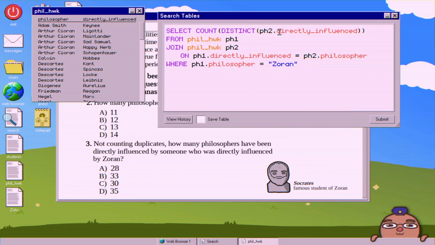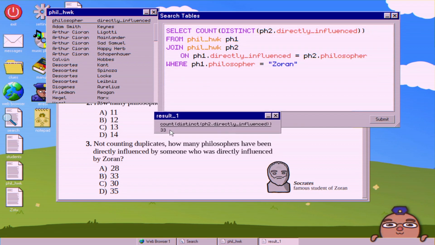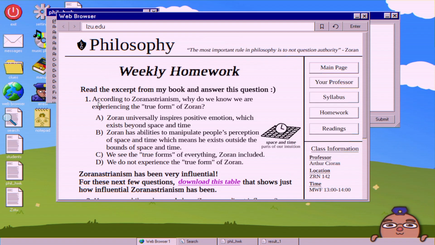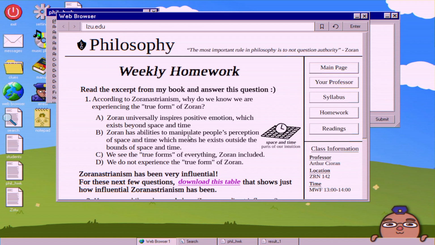So for example, when you are stipulating the columns, you need to tell it that you want the directly influenced from the second table, because I can't make another table here, but if you imagine this is copied over, we're taking this and just overlapping it here. So then that would be the first table, this would be the second table, and then we want the information from the second table. But we also want to stipulate that the philosopher from the first table must equal Zoran, and then that will help it narrow it down. Hit submit, and it gives us the same information. So then here it's going to be A, C, B. So then philosophy is the second class they share.